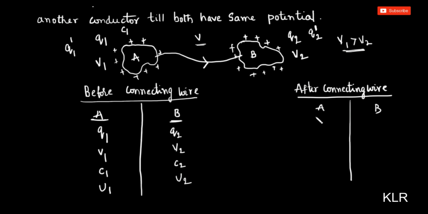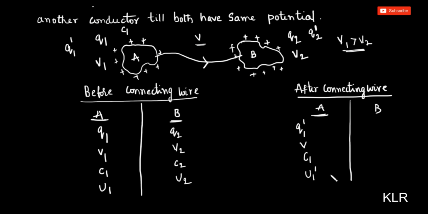Now for A, the charge is Q1 dash, potential is V, because after connection it will reach a common potential V. Capacitance is the same C1, and potential energy will become U1 dash, because U is equal to half CV square.